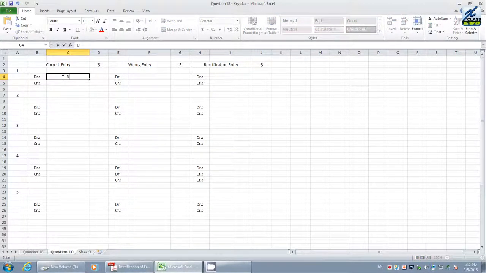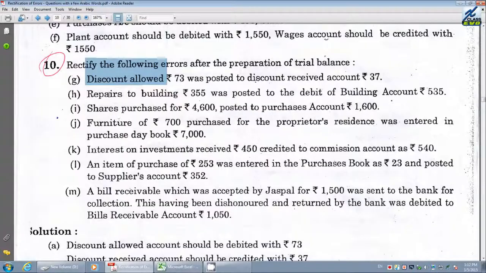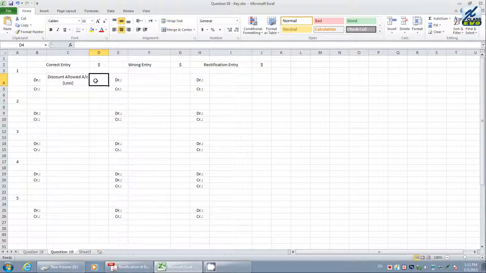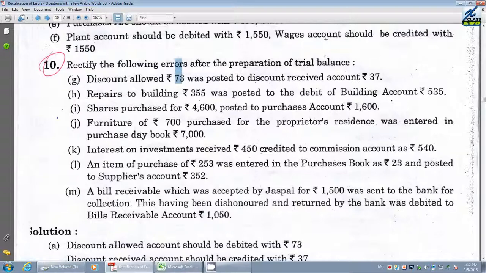Therefore, I am posting here discount allowed. It is a loss. Discount allowed account: why am I debiting here? It is a loss, therefore I am writing loss in the brackets. This actually has to be debited. What happened here? It was posted to the discount received account. First, let us see how much the value of discount allowed is. The value is 73.